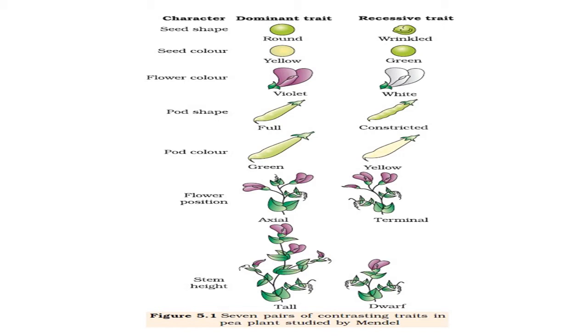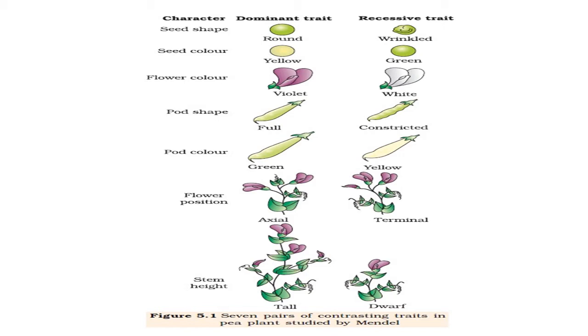First character, seed shape. Here you can see two types, round or wrinkled. Dominant is round and wrinkled is recessive. Dominant means which can express itself, and recessive means which cannot express itself in the presence of dominant. That is the difference between dominant and recessive characters. Second is seed color, yellow and green. Yellow is dominant, green is recessive. Third, flower color, violet and white. Violet is dominant over white.